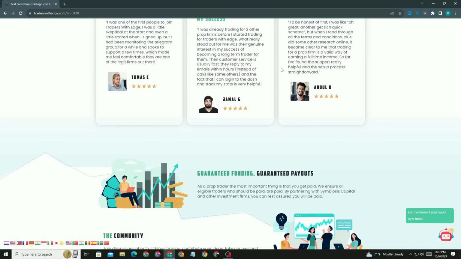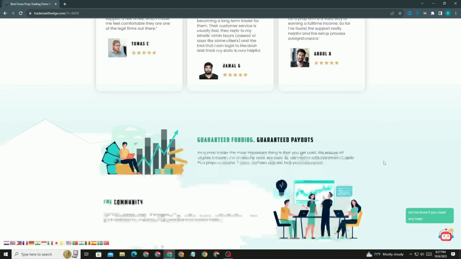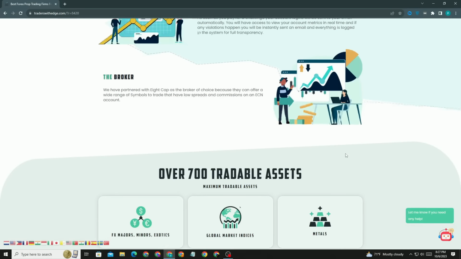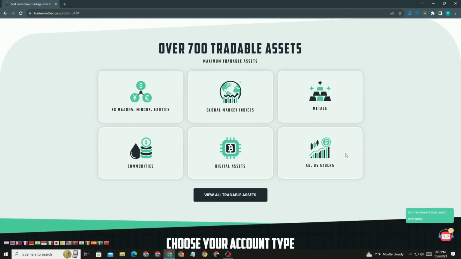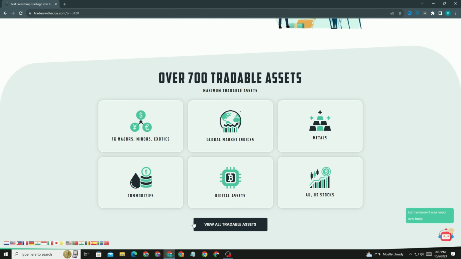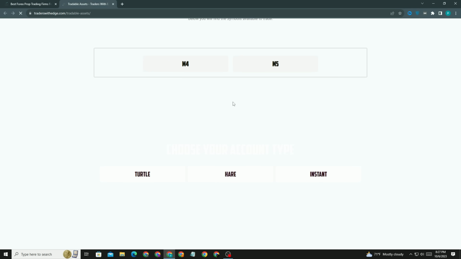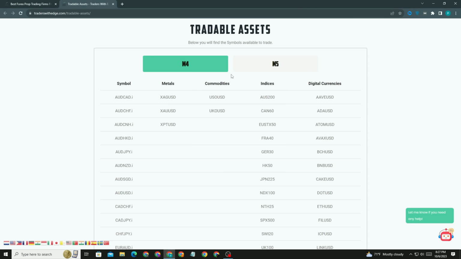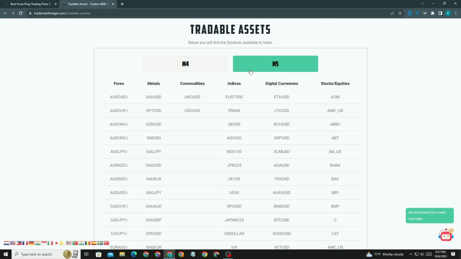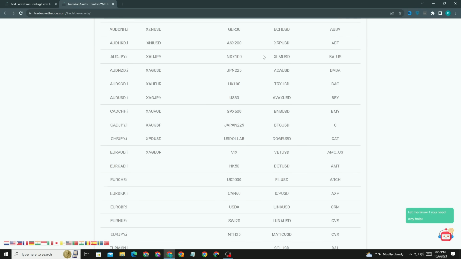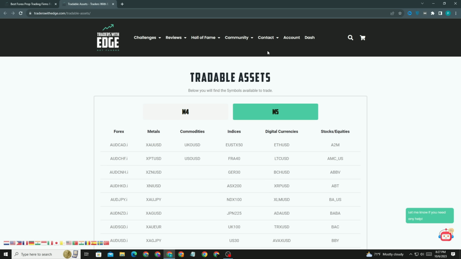For example, I have invested $1,000 in the phase 1 account type. Then I have to deposit $1,000, and I'll get some profit from there when I get the challenges and complete them. So I need to do all these things.